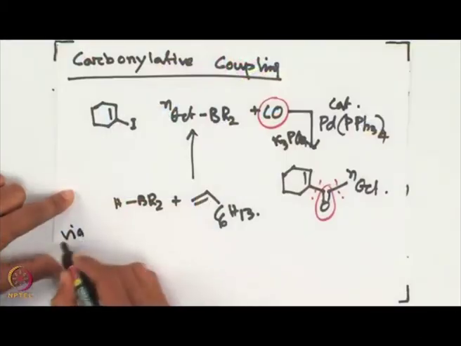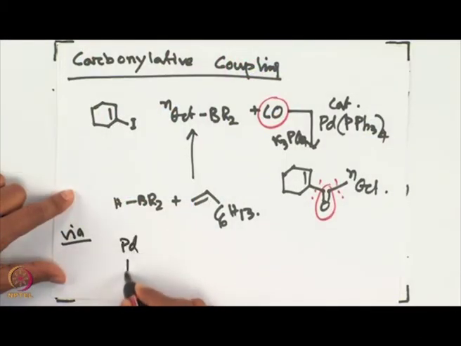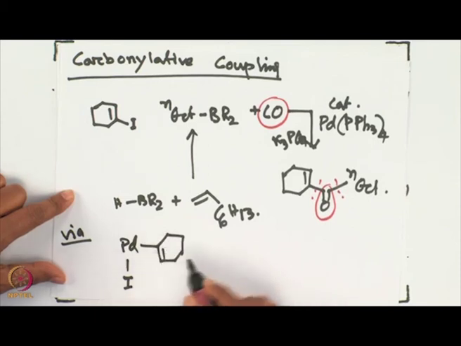Let us look at the mechanism briefly. Of course, it is a simple mechanism, but let us look at it anyway. That will give us a good feeling of how this reaction will be proceeding. Okay. So, it occurs via a palladium iodo and alkynyl unit.